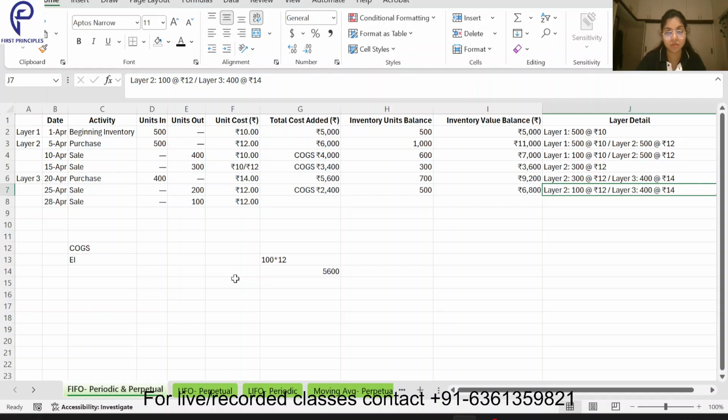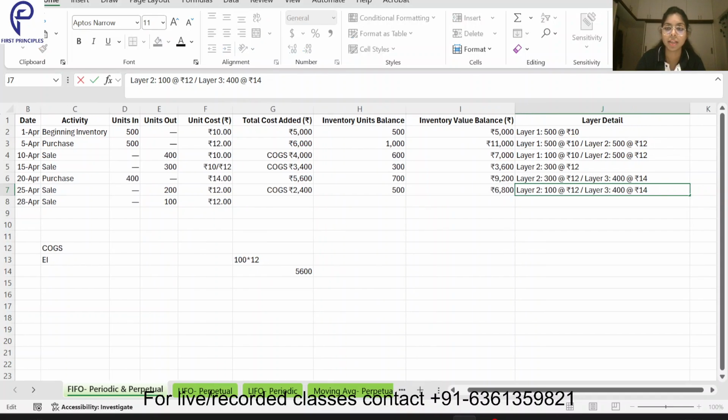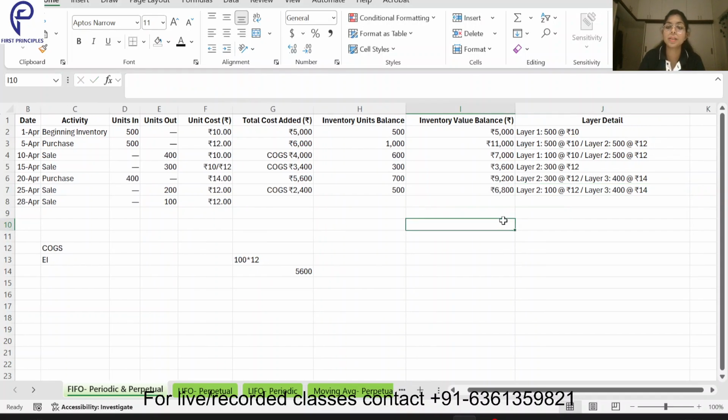Then coming to the sale. Last again we have the sale of 100 units. So layer 2, 100 units were remaining. From layer 2, 100 units are remaining, so these will be sold at 12. So this becomes 1200. And what will be my inventory balance?